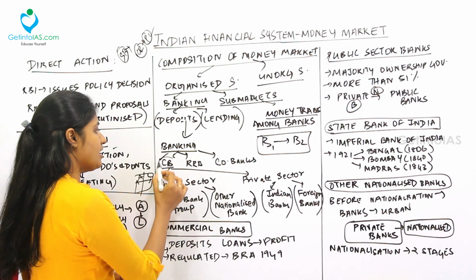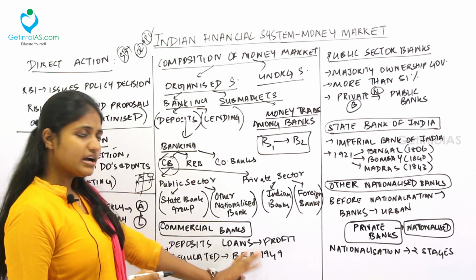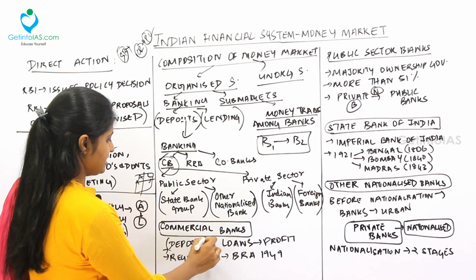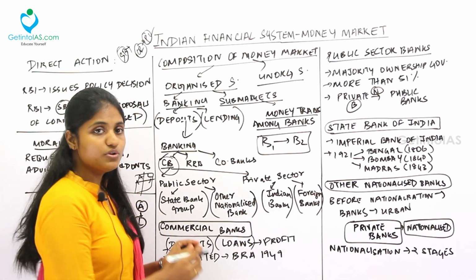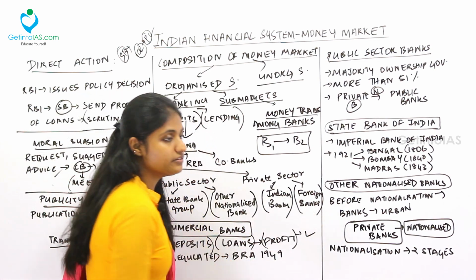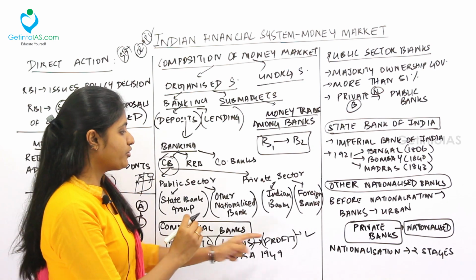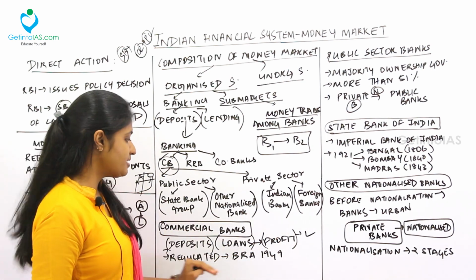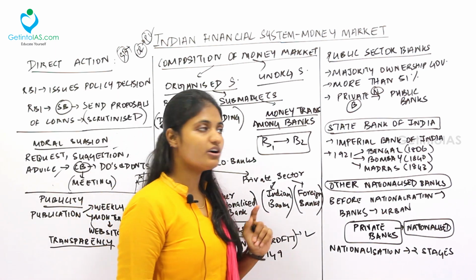Next, first one, coming to the commercial bank. We are dealing with the commercial bank. Fine. So under the commercial banks, there are two kinds of things, right? Deposits and loans, both done in the commercial way, that is, with a profit motive. So the commercial banks' main motive is profit. Next, it is regulated. The commercial banks are regulated under the Banking Regulation Act of 1949.